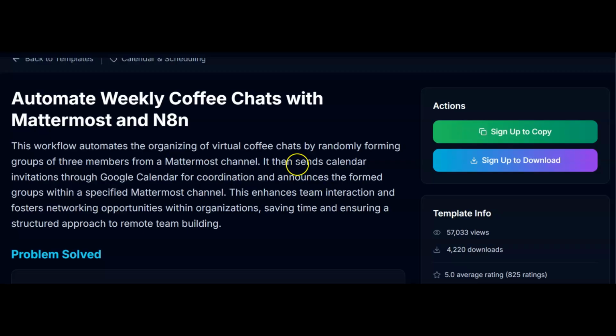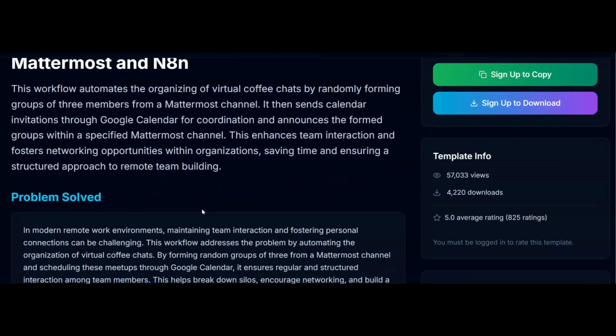What it does is it sends calendar invitations through Google Calendar for coordination and announces formed groups within a particular Mattermost channel. So it's not spamming all the different channels, it's putting it in a particular channel. Now, this is going to be somebody's job. It might be somebody in HR, for example, that has to organize this, and we're going to automate it for them, which means we're going to save them time, and we're going to take something off their list.